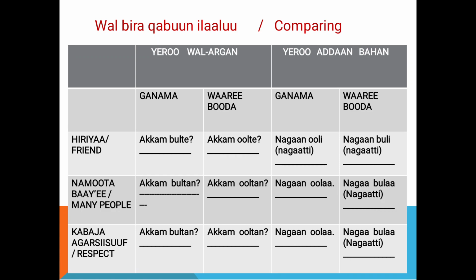Okay, come here. Ware boda, that means afternoon. If it is our friend, we say akkam olte. What if there are many people? Akkam oltan. As well, to show some respect, even for a single person, akkam oltan. You can see this one by yourself. So it is all about greeting.